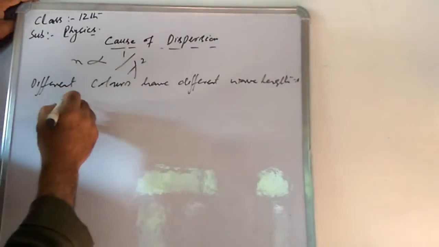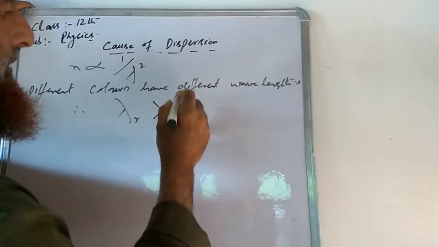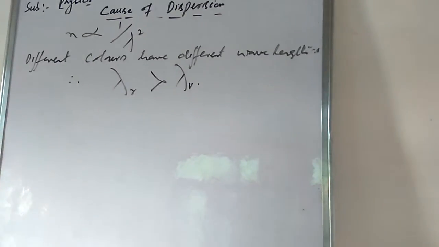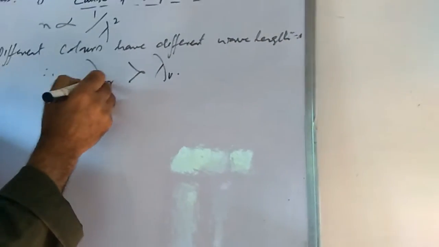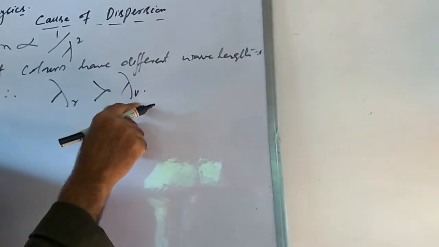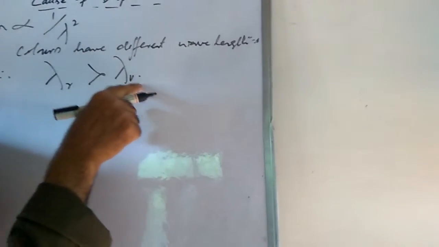That means we can say the wavelength of red color is greater than the wavelength of the violet color. Therefore, we will write it: wavelength of red color is greater than the wavelength of the violet color. As you know, different colors have different wavelengths. This red color has the maximum wavelength, and violet has the minimum wavelength.